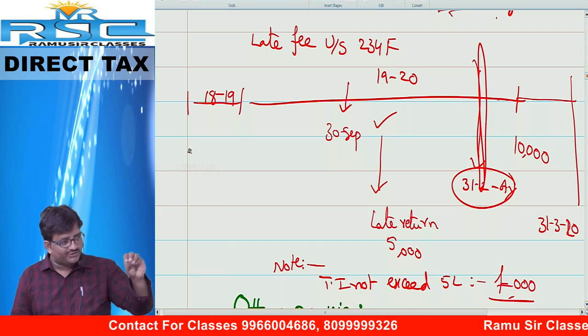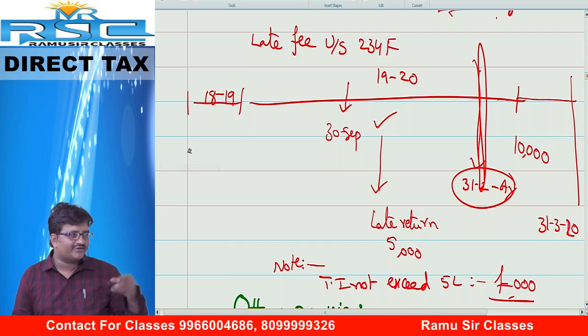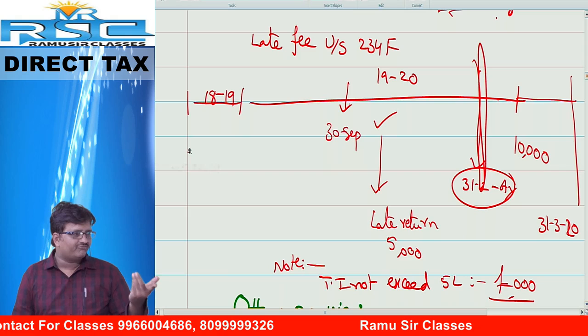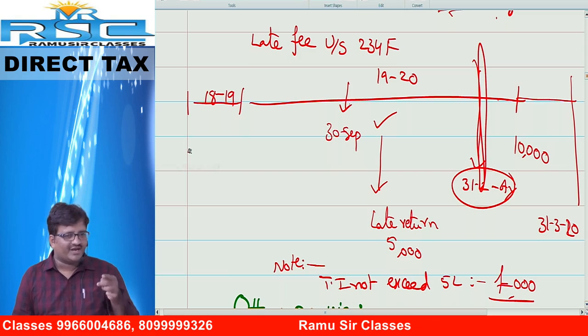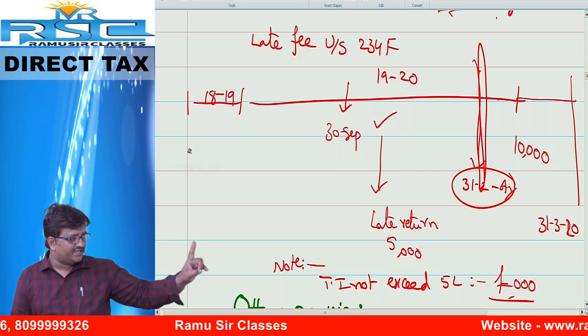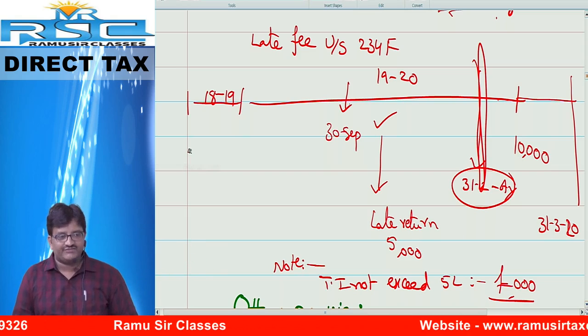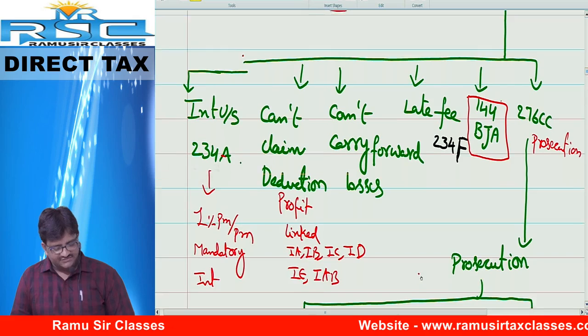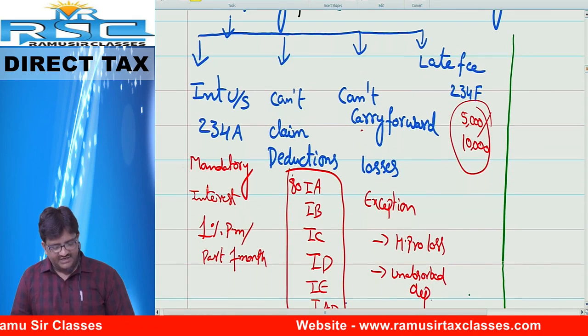Suppose your total income itself is not exceeding 5 lakh during the year, then 5,000 or 10,000 is somehow a higher amount. That is the reason the government wants to charge only 1,000. This is the late fee. Tell me now the consequences for late filing of return and non-filing.